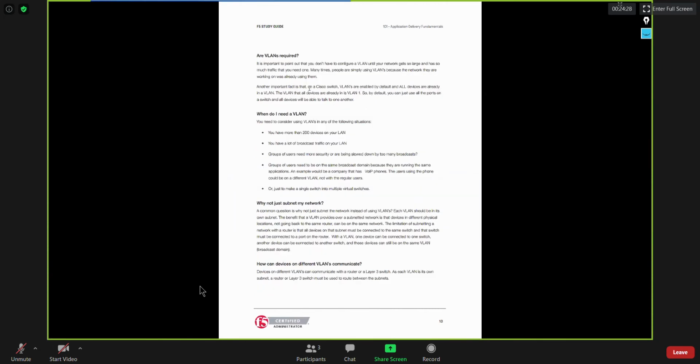So are VLANs required? Of course, VLANs are required to break larger broadcast domains into smaller broadcast domains. But that's not the only reason or requirement for having VLANs in place. You can have VLANs if you have more than 200 devices in your local area network. If you have a lot of broadcast traffic in your local area network, then you should divide that LAN into multiple VLANs, okay?